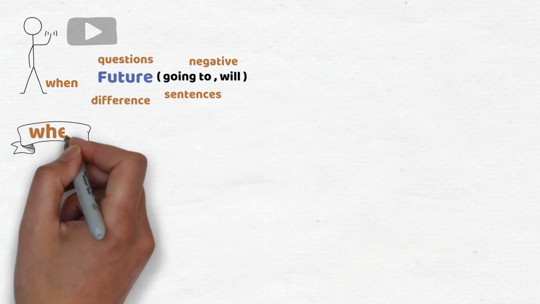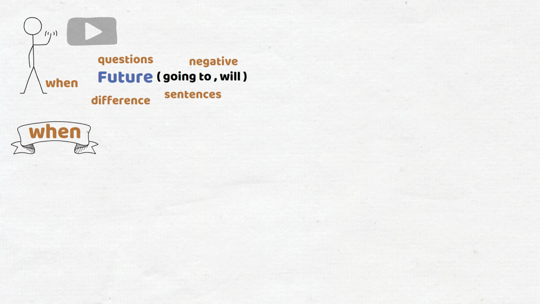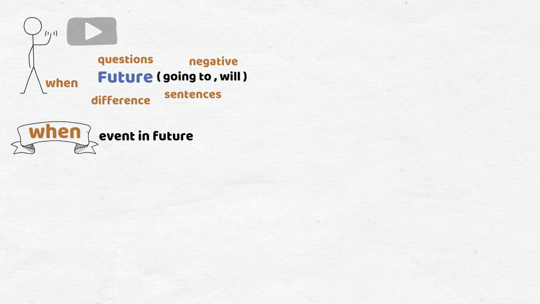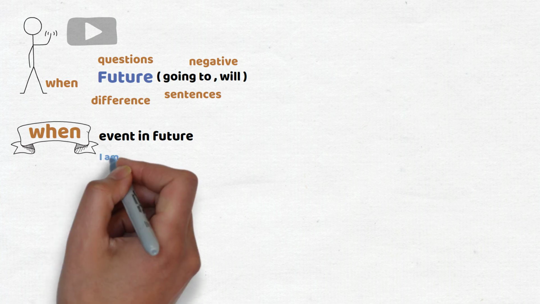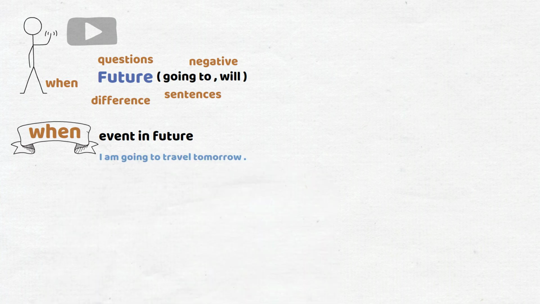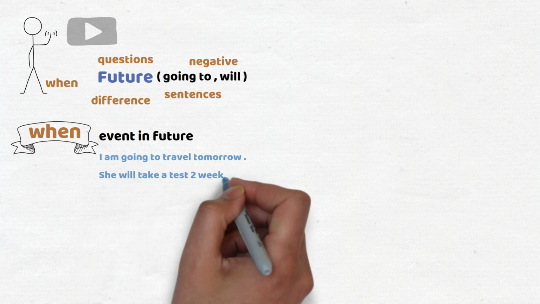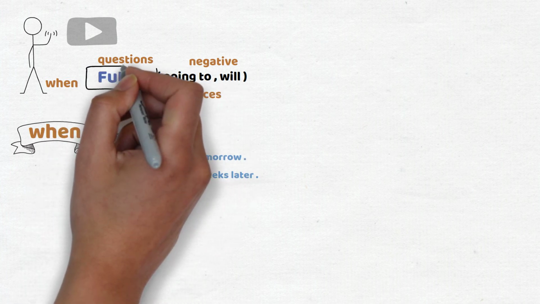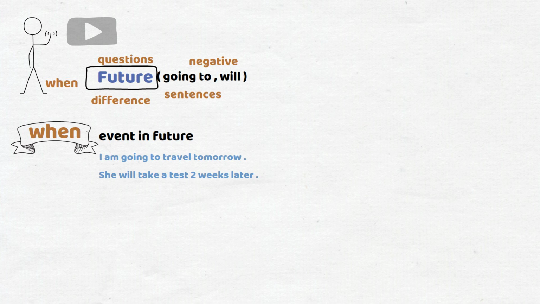When do we use them? We use will and going to talk about things happening in the future. So we can say, I'm going to travel tomorrow, or she will take a test 2 weeks later. In these two sentences, we are talking about things that will happen, or are going to happen, in the future. But focus here on the difference between will and going to in meaning and in some uses.